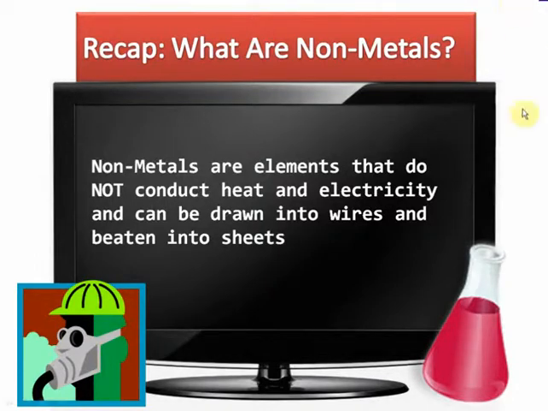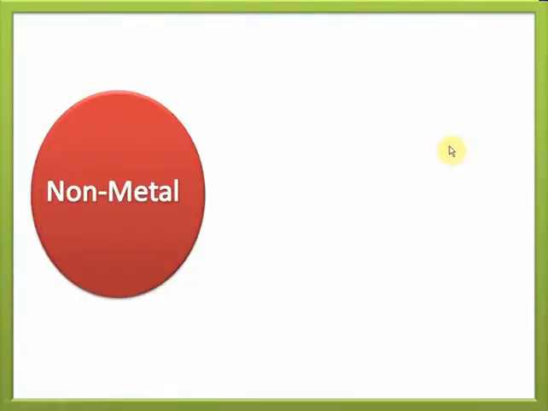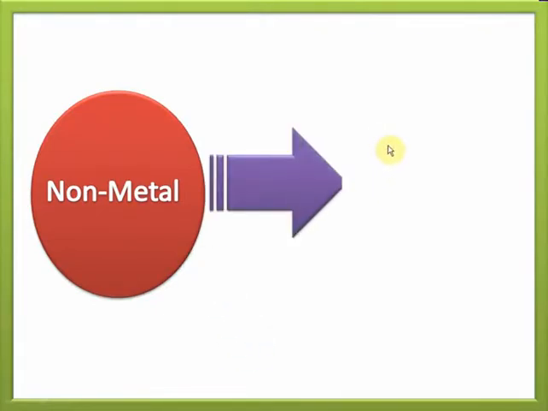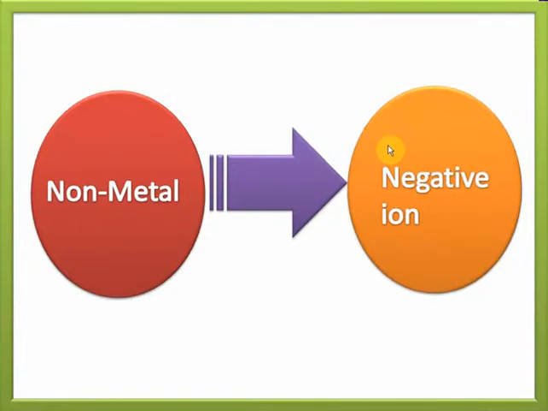Simple, isn't it? Again, non-metals have this special property that they form negative ions by accepting electrons in chemical reactions. So, they take in electrons in chemical reactions and form negative ions. This is another important property of non-metals, and it's the exact opposite of the property of metals. After all, we discussed that metals release electrons to form positive ions. Non-metals take in electrons to form negative ions. So, you see, these were the common properties of non-metals that we have already learnt in class 9.